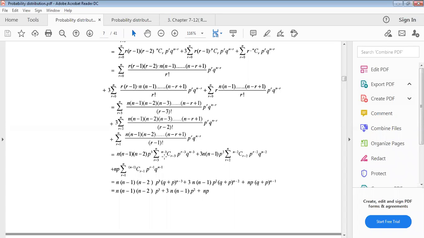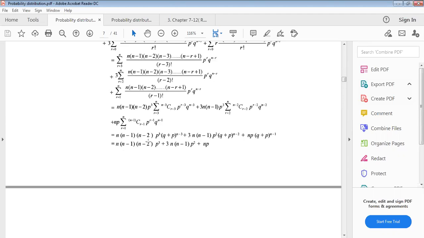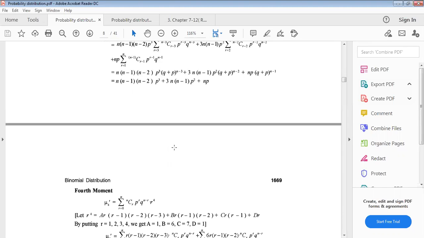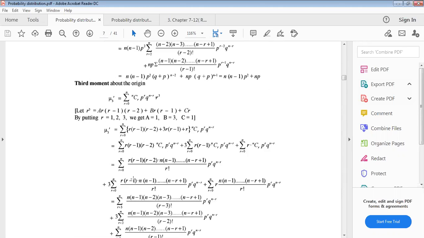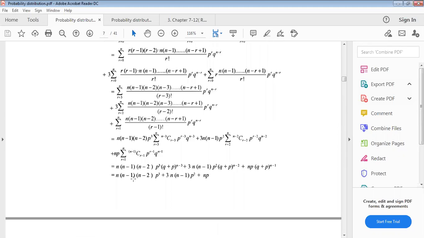So this is actually the binomial expansion of q plus p whole to the power n. That means this power starts with n minus 3. This is why power will be n minus 3, and this power starts with n minus 2. This is why q plus p whole to the power n minus 2, and this will be the power n minus 1 of the binomial expansion of p plus q. Understand? Just q plus p whole to the power something equals to 1, then we get this one. Now taking multiplication, this is the third one, third moment about origin, or third raw moments.